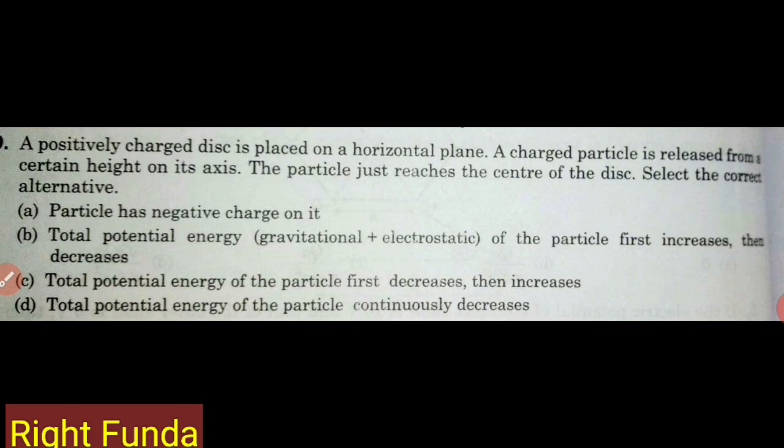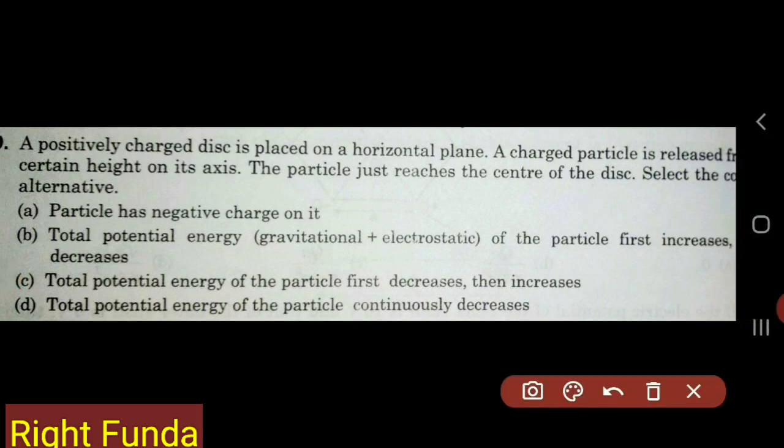So we'll try to understand the question. There is a disk like this, and above the disk we put another charged particle, at some height. When we release it, it is just able to reach up to the disk. So what should happen?